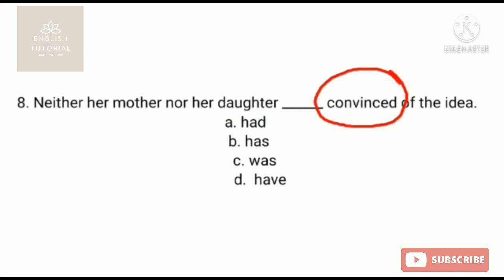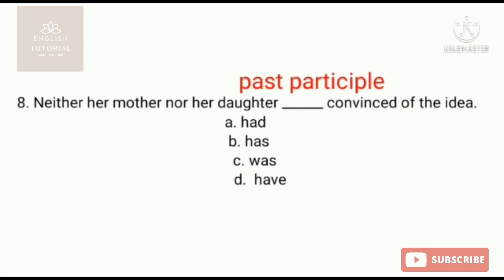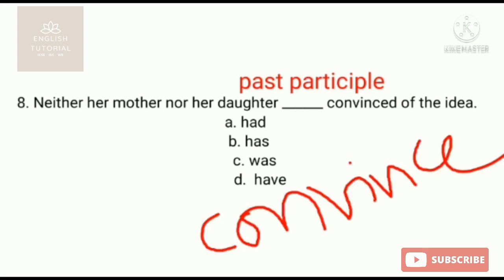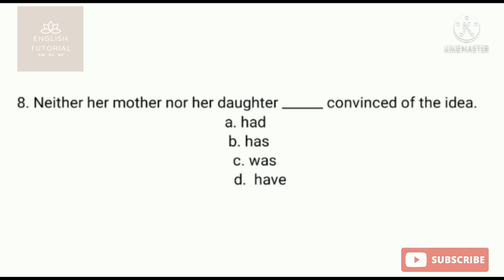But the thing that matters here is that after the blank place it is written convinced. So students, this convinced is the past participle of the verb convince. So you need to choose an auxiliary verb which usually is used in passive sense. Her daughter herself cannot convince. There is someone else whose name is not written, by that person the daughter is convinced. So here the be verb is or was.